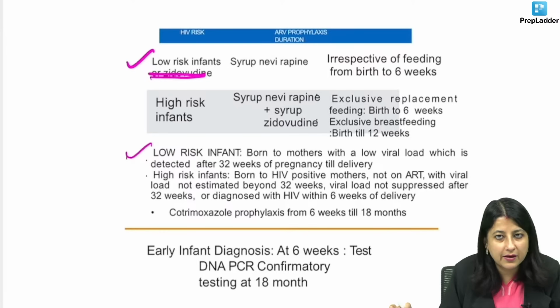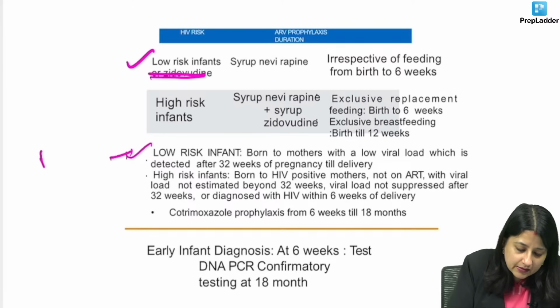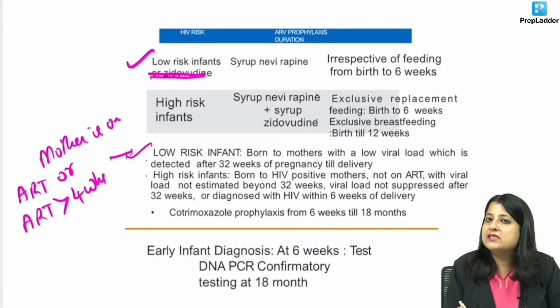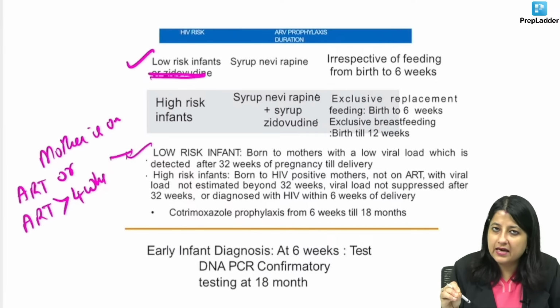This is also one way of saying, or the mother is on ART, or she has taken ART for at least more than 4 weeks.